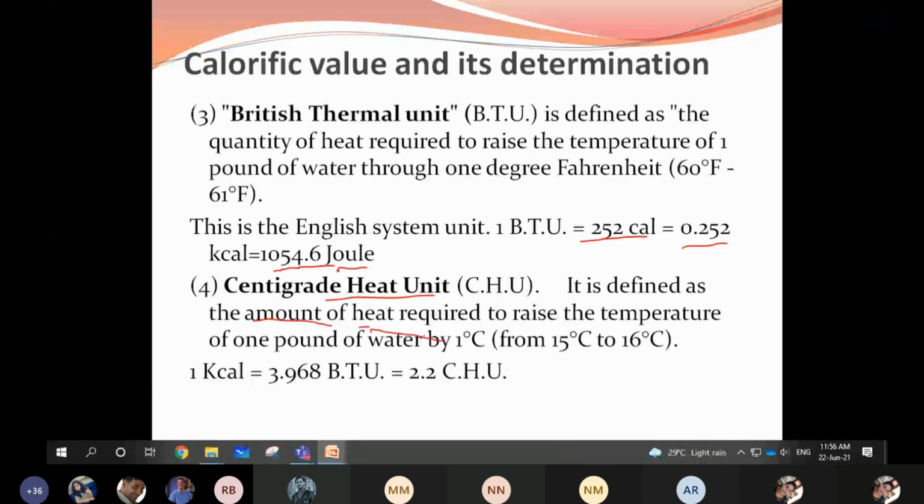So how they will ask in the exam: what is calorific value, how it is expressed in terms of different thermal units, in different units. If they ask in different units, you have to write all that. If they don't ask, you just write only how it is expressed in terms of calories. Clear?